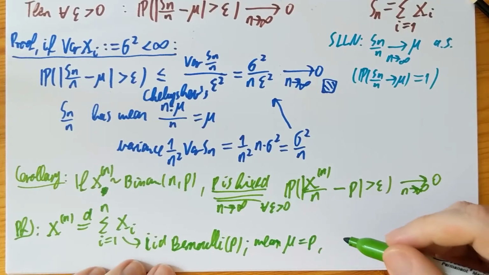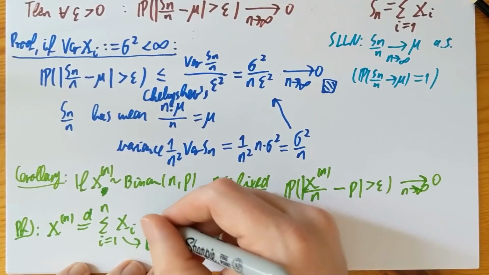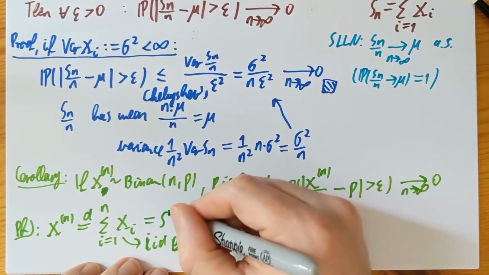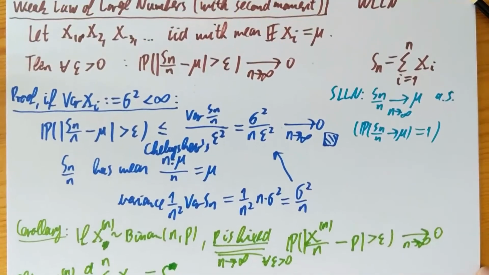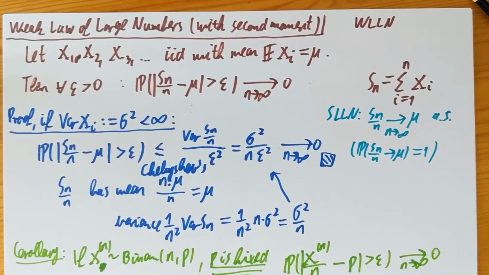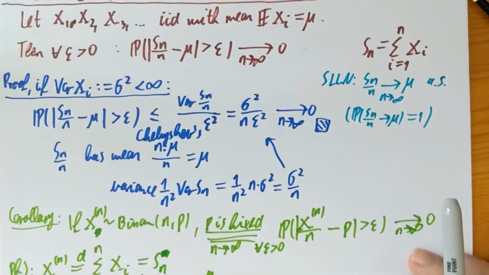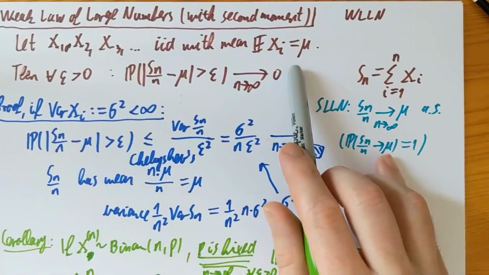And so all that happens here is that I can even call this Sn, the sum of the IID random variables. That's what we called Sn at the top of the page. And the mean is p, so that's what we called mu before.